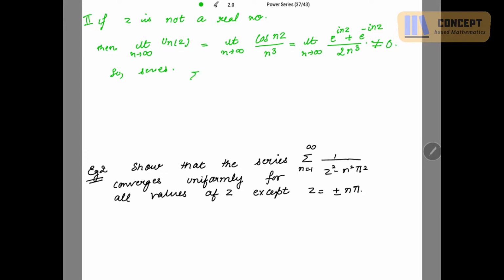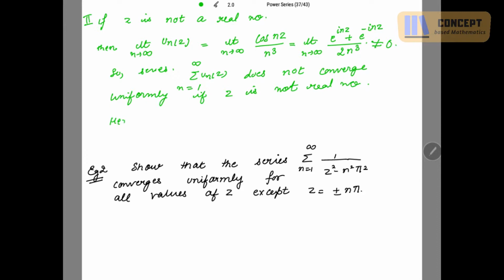So the series summation u_n(z), n going from 1 to infinity, does not converge uniformly if z is not a real number. Hence the series converges uniformly only for all the points on the real axis.